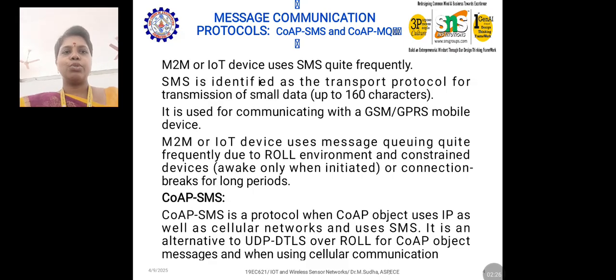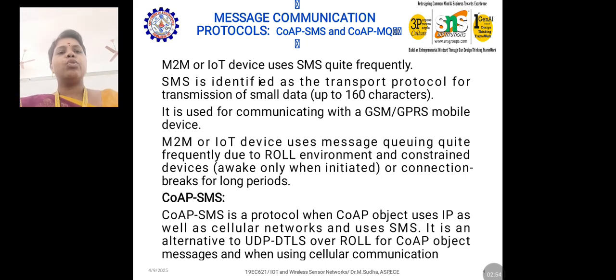It is used for communicating with GSM, GPRS mobile devices, that is global system for mobile, general packet radio service. M2M or IoT devices use message queuing quite frequently, due to the constrained environment and constrained devices, because we may have environments that are constrained and unconstrained. Based upon that, it will react whether it is connection oriented or connectionless.